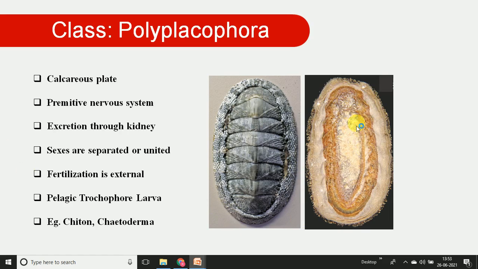Then this large part is the foot. We can see this reddish brownish color, which is the ctenidia, and here there is a small opening. This is the genital pore, and the covering observed here is the mantle. At the posterior side there is a small opening, the anus. This is the ventral side of the body, and finally the outer covering has plates. These are the simple characteristic features of Polyplacophoran animals.